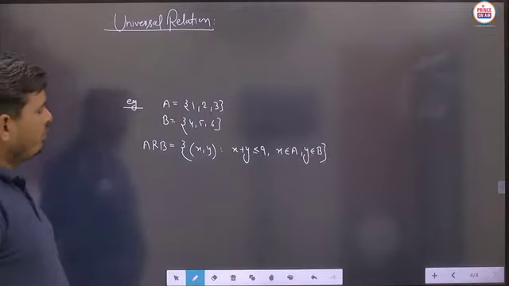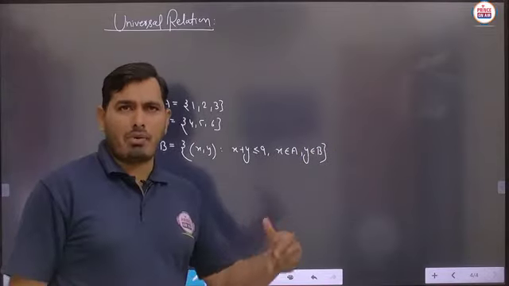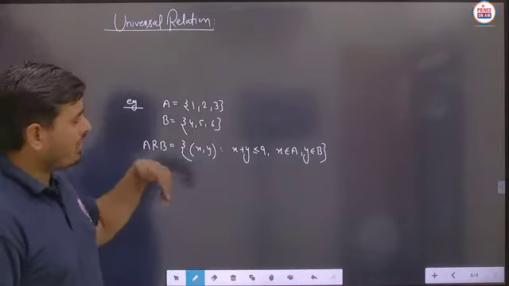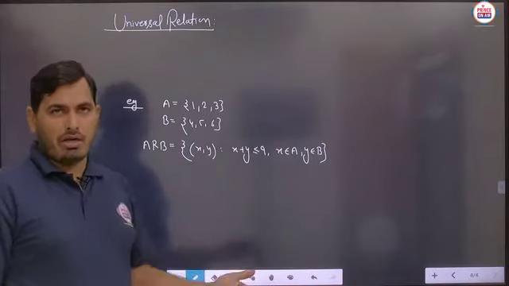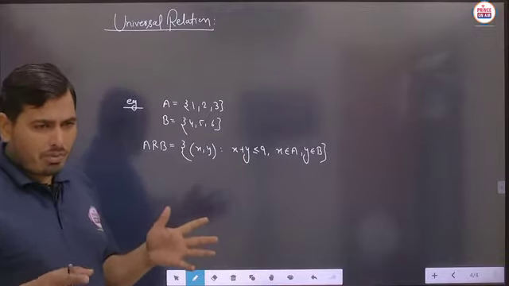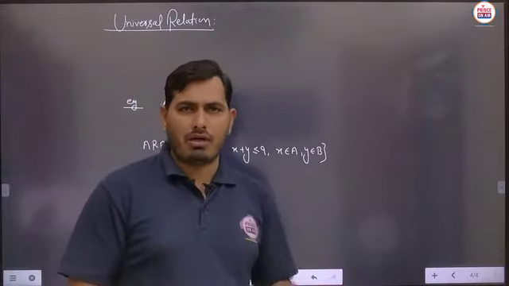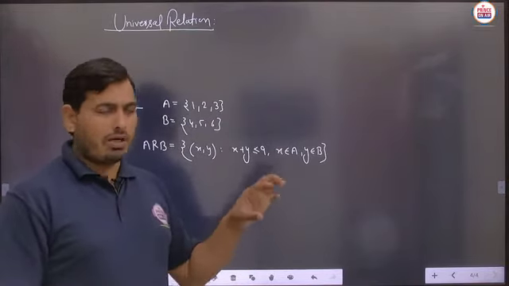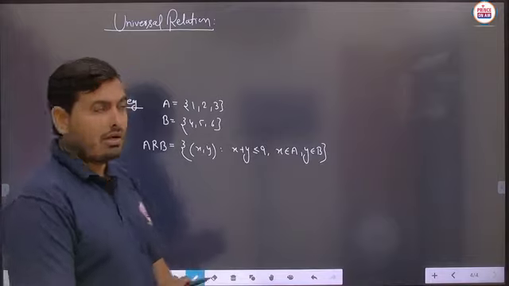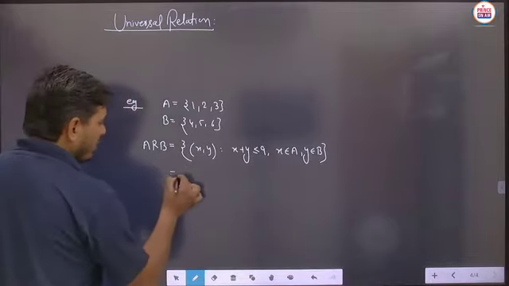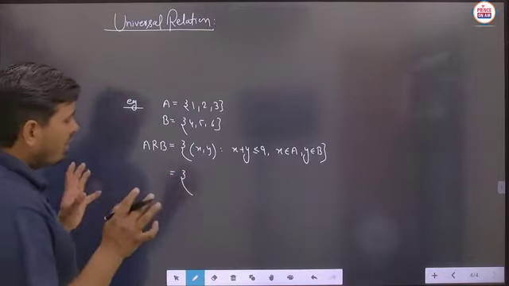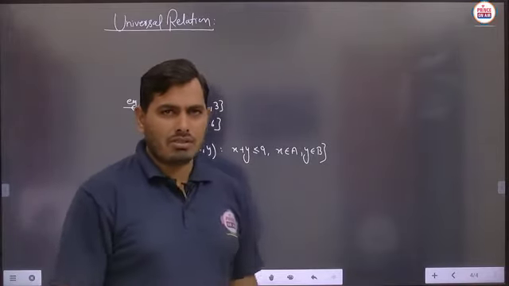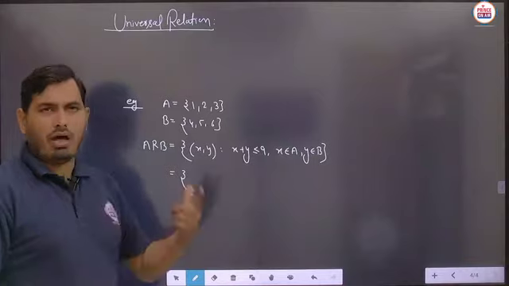Now, student, we have to describe which type of relation this is. The basic type of relation we have to identify here is whether the given relation is universal, whether it is the empty relation, whether it is reflexive or not. This type of testing process is based on the definition part. If we understand the basic definition, then definitely, student, you will get the concept and identify the particular kind of relations here. So first of all, we write each and every ordered pair, converting the set builder form into the roster form.